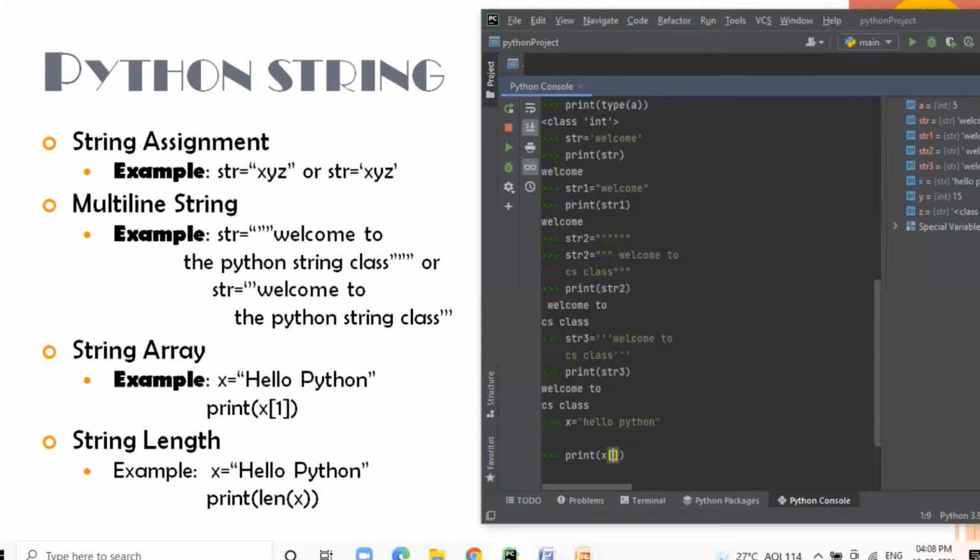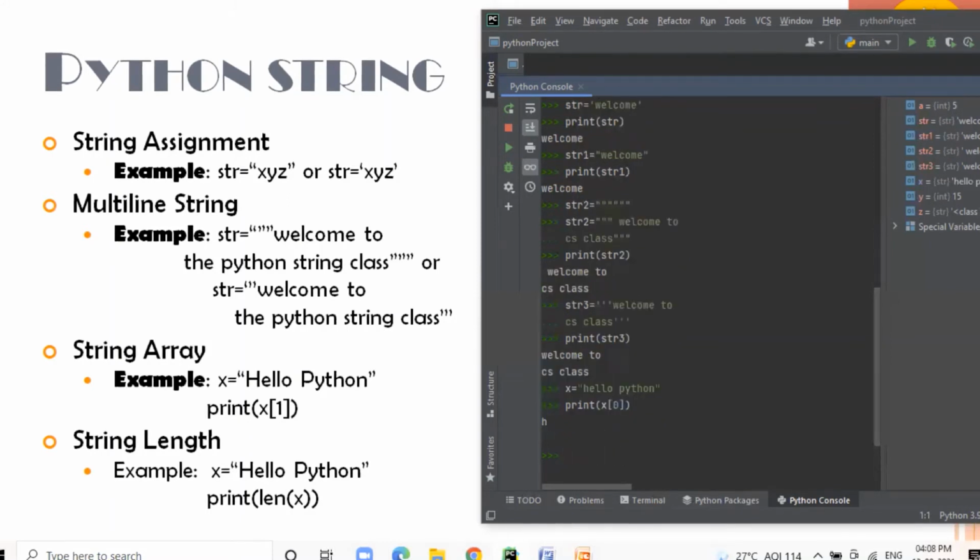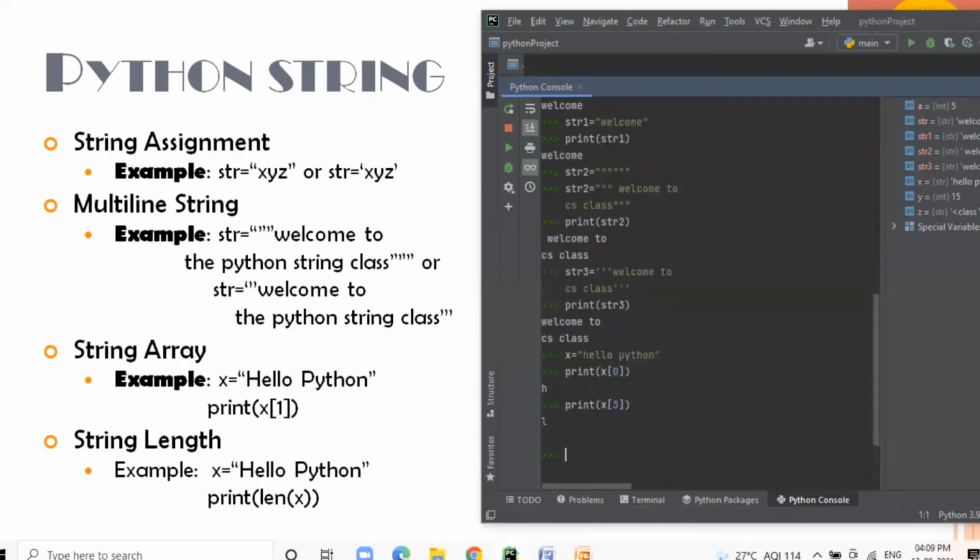Now if I want to extract the first value of the string, h, I have to pass index 0, and it shows the value h occurring at index 0. In the same way, if I want to find the letter stored at index 3, pass index 3. Now you can see L is the value stored at index 3. So this is how a string array can be used. You can extract multiple letters using the concept of a string array.